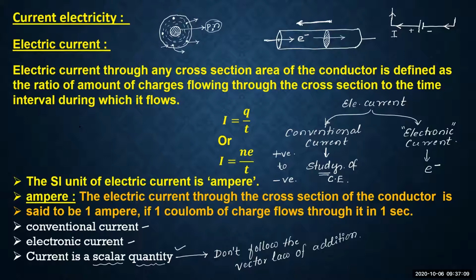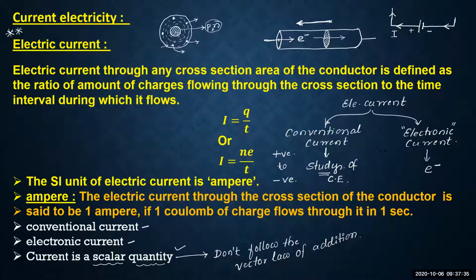Okay, so that's all about electric current. The detailed discussion regarding electric current is done. If you have any doubts, or if you need any clarification regarding the discussion, you can ask. Otherwise, I will move to the next concept.